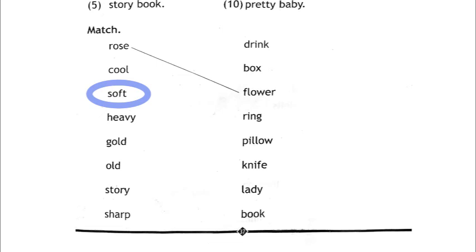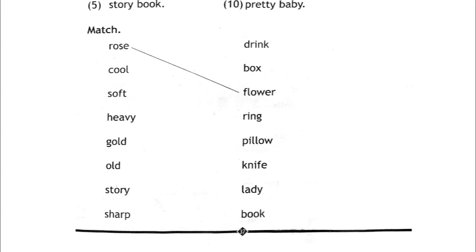Let's see what we can match it to. So it's drink, box, flower, ring, pillow, knife, lady and book. So we can match soft to what? Soft pillow. So we will match the word soft to pillow.